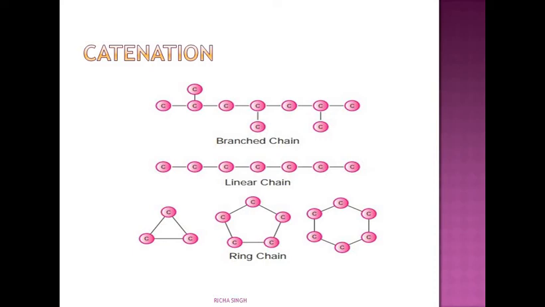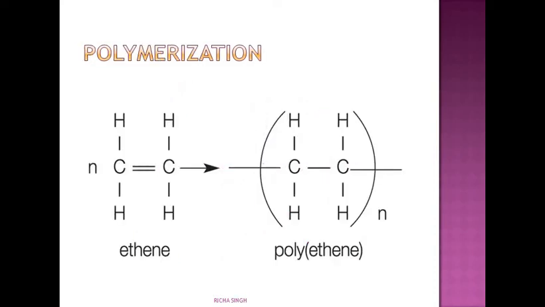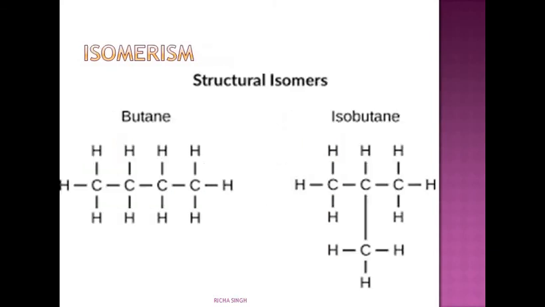Next we come to polymerization. Here you can see a molecule of ethene. Ethene is C2H4. When many such ethene molecules combine together, they form polyethene. Polyethene is a polymer and ethene is a monomer. In the same way, we studied in class 8 ester and polyester. When many ester molecules combine together, they form polyester, and this process is called polymerization.